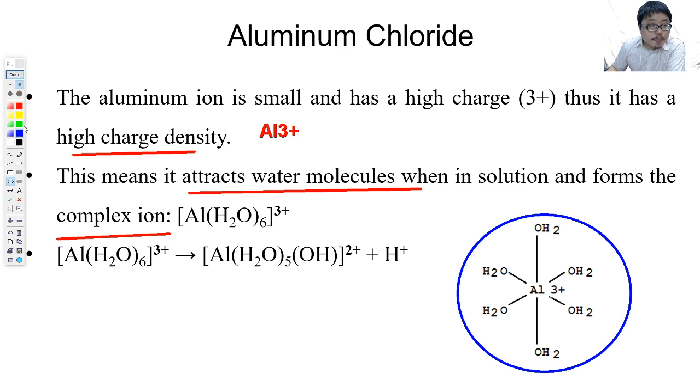It is this H+ that gives the pH of 3. That's why aluminum chloride reacts in water. It's because of this particular reaction. You're going to learn more about it in A2. Okay.